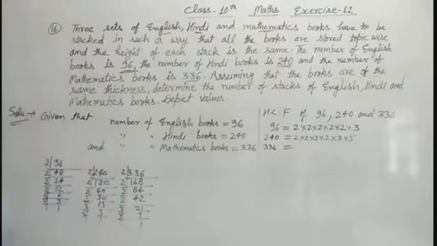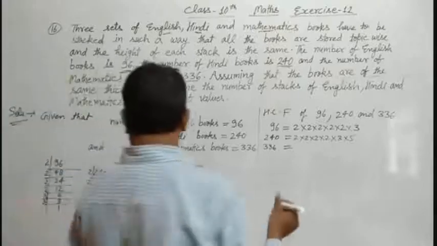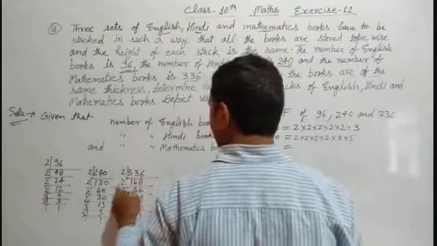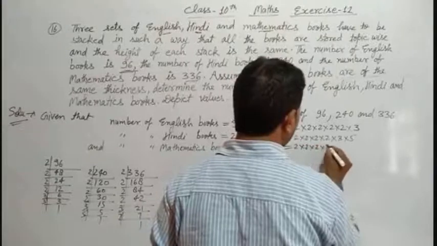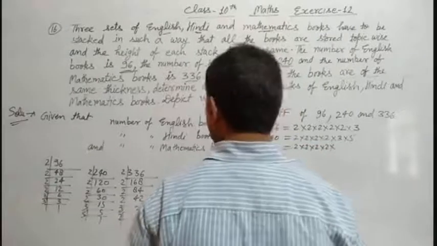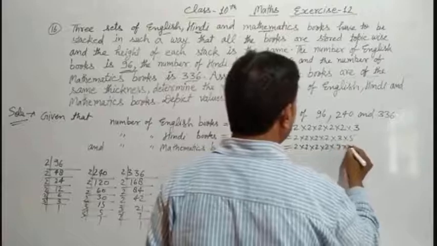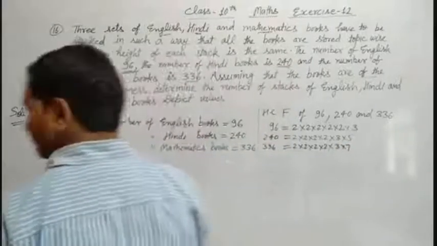It's right. Now we can write here 4 times 2, and 3, and 7. Right?